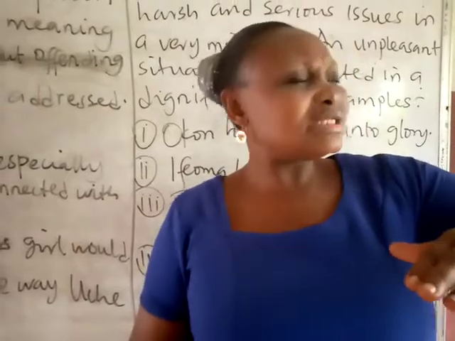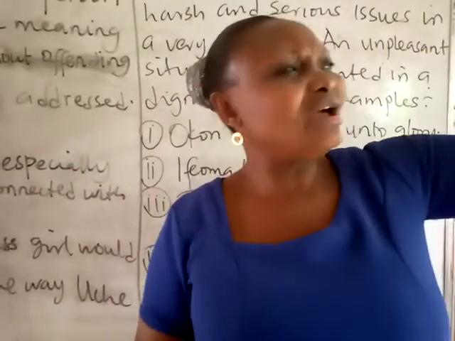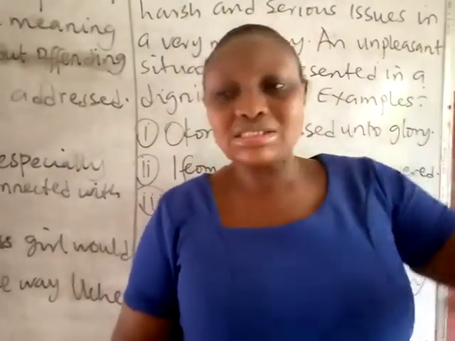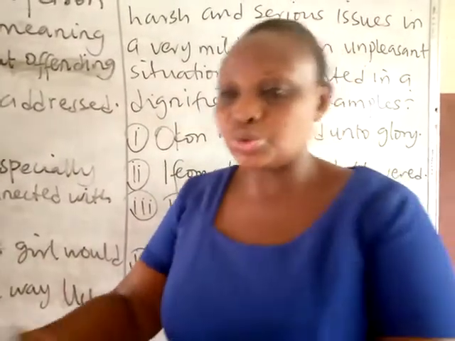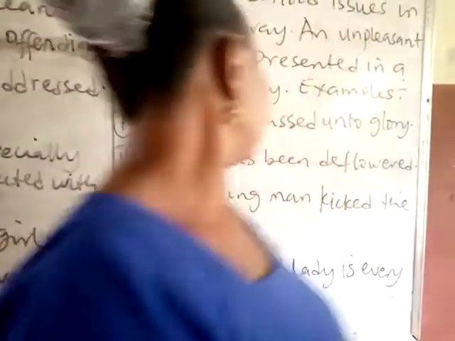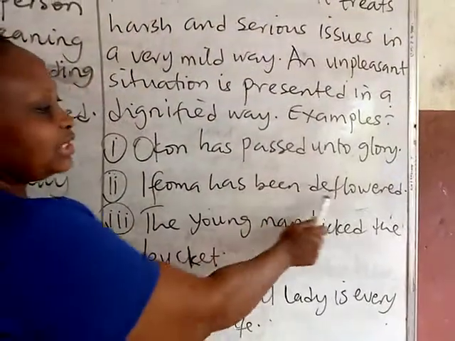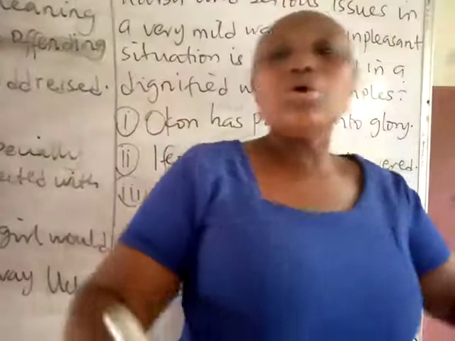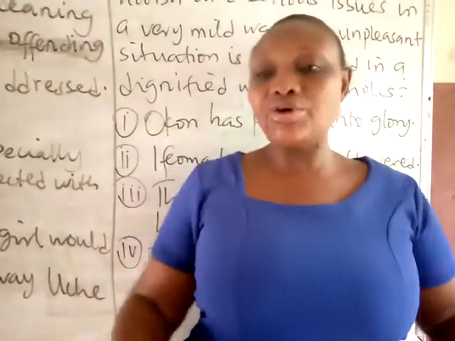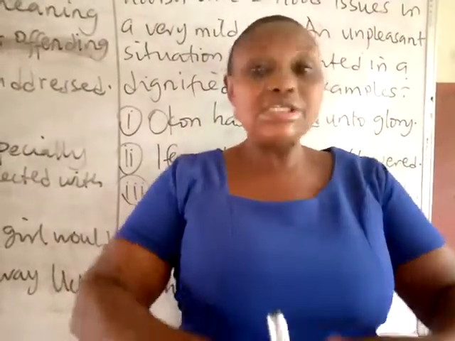So he has passed on. He has embarked on a journey that is so comfortable that everybody will also wish to embark on it. Then the second example: Ifeoma has been deflowered. It will look harsh when you say that Ifeoma, a young girl who is not married, is disvirgined.